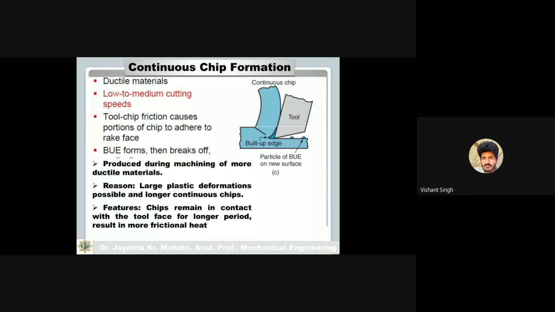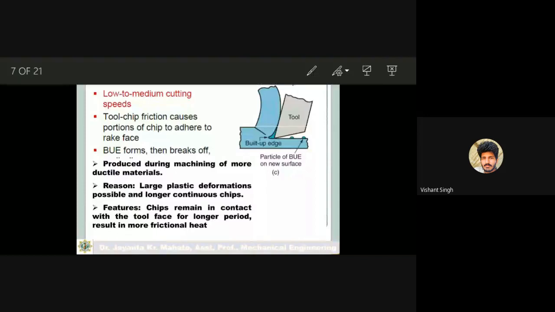So that's why in case of ductile material, these continuous chips will form. So what are the features of this continuous chips formation? In continuous chips, chips remain in contact with the tool face for a longer period, resulting in more friction and frictional heat.